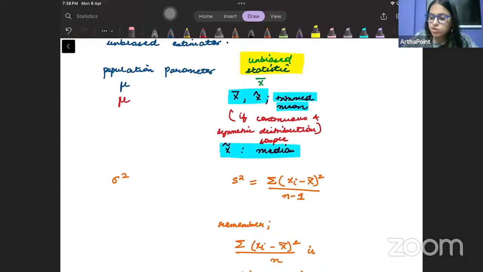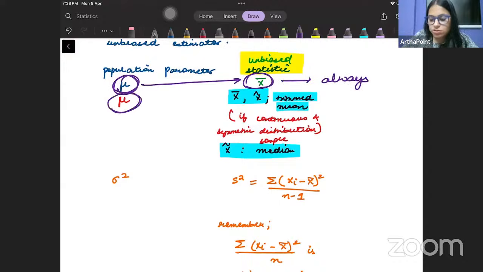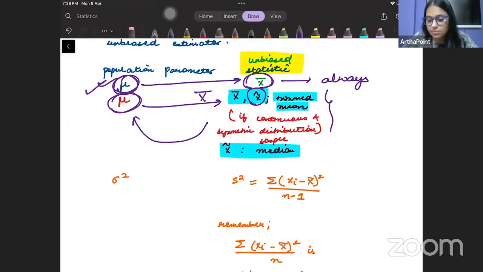The unbiased estimator of the population mean is always the sample mean. But along with the sample mean, the trimmed mean and the median are also unbiased estimators of the population mean if the distribution is continuous and symmetric.